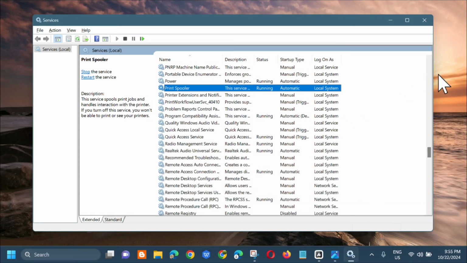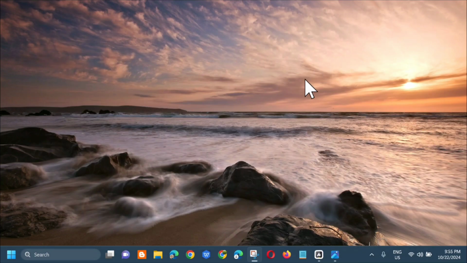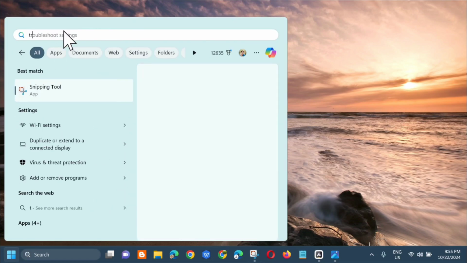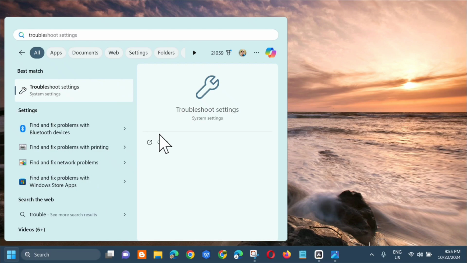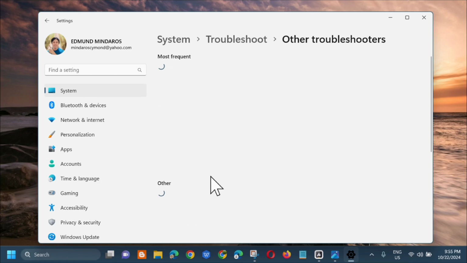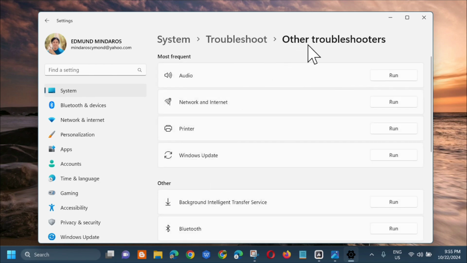Alright? So after dito sa services, another solution na pwede natin gawin, all you have to do is to open up again the search menu, and dito sa search for app, type mo lang dito yung troubleshoot settings, and i-click mo lang dito yung open. So dito sa troubleshoot, under dito sa options ay kailangan mo lang i-select dito yung other troubleshooters, so i-click mo lang yan. And dito lang sa other troubleshooters, under dito sa most frequent, select mo lang dito yung printer, at dito lang sa right side, kailangan mo lang i-click dito yung run, and wait natin.